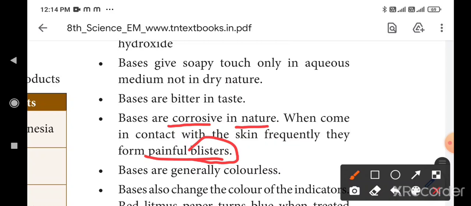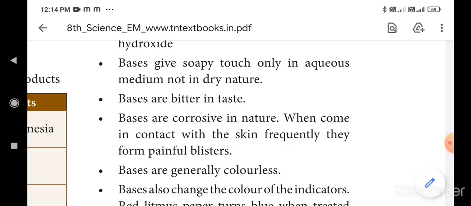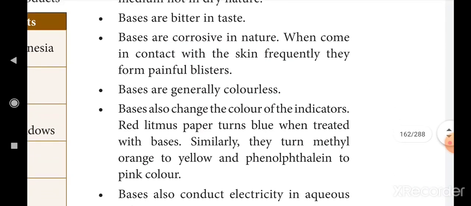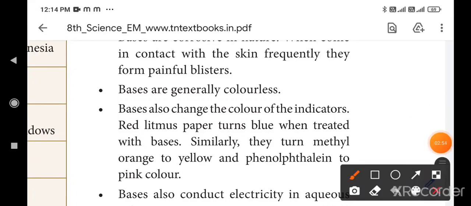Okay, that's why. Next, bases are generally colorless. Acid also colorless, base also colorless. Okay, the next one, bases also change the color of the indicators. This is important. Already you studied the acid changes the indicators. Do you remember? BAR.